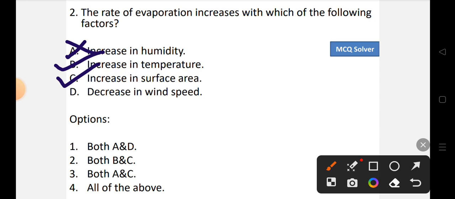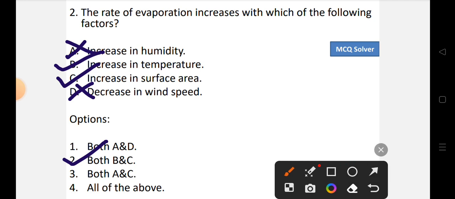But when it comes to D, with increase in wind speed, the evaporation increases. So D is also incorrect. So the correct option will be option number 2, that is both B and C. So option number 2 is the correct option.